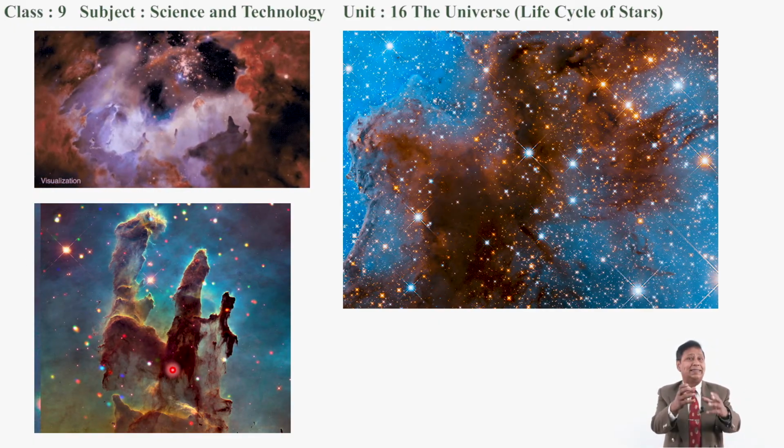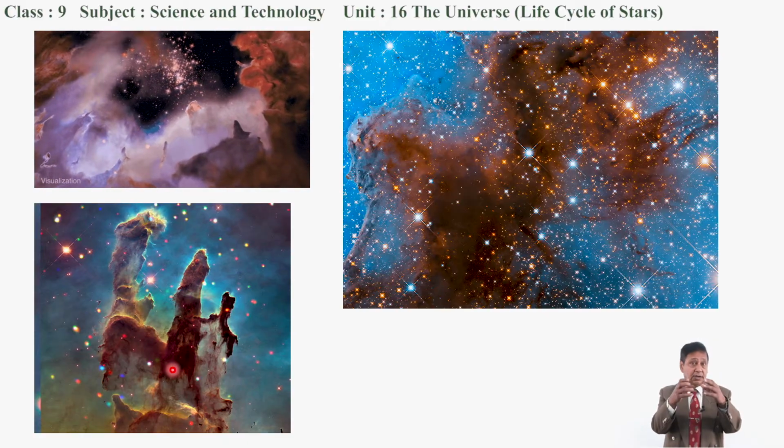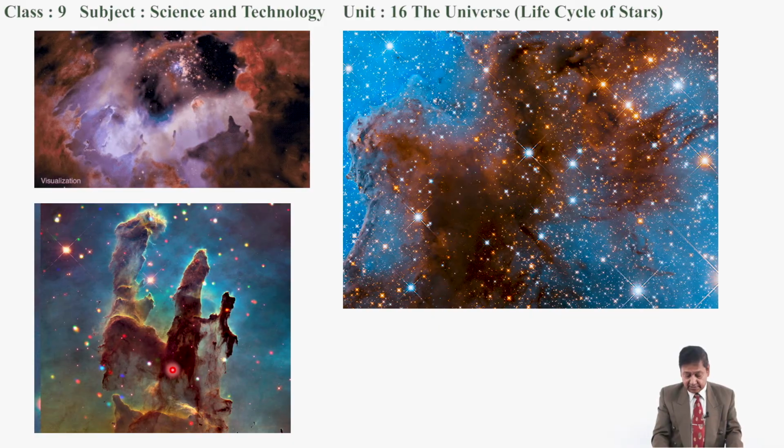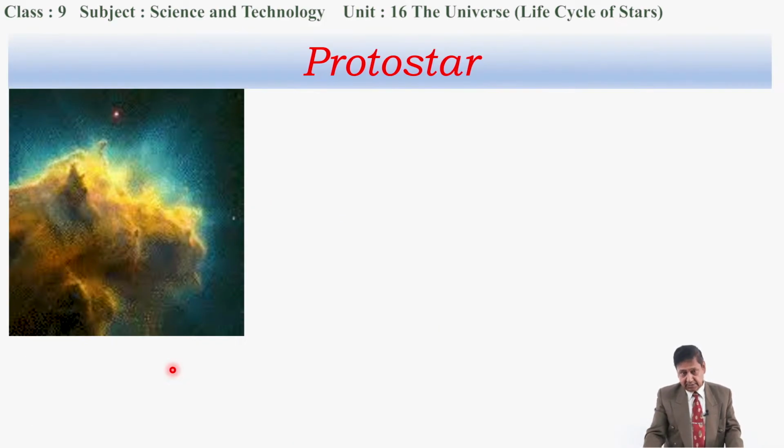Now, when the dust-like particles of this nebula come closer and closer to each other, just like this, look at this. This is the nebula in which the particles of hydrogen and helium are coming closer and closer to each other, and lastly, they form a dark huge ball, and that dark huge ball formed by the collection of mainly hydrogen and helium gas is a protostar.